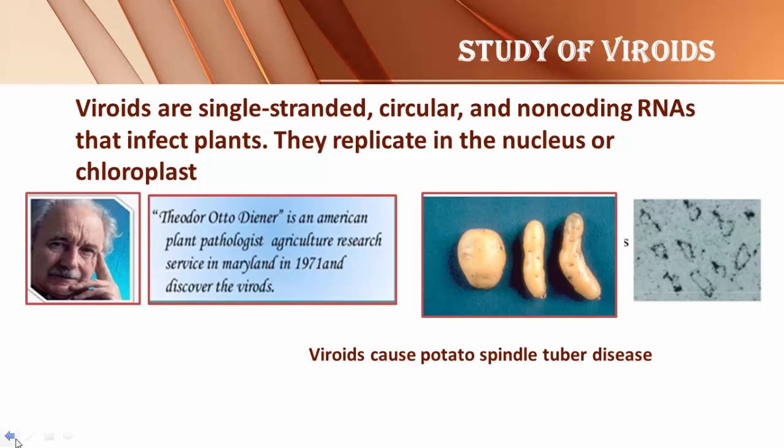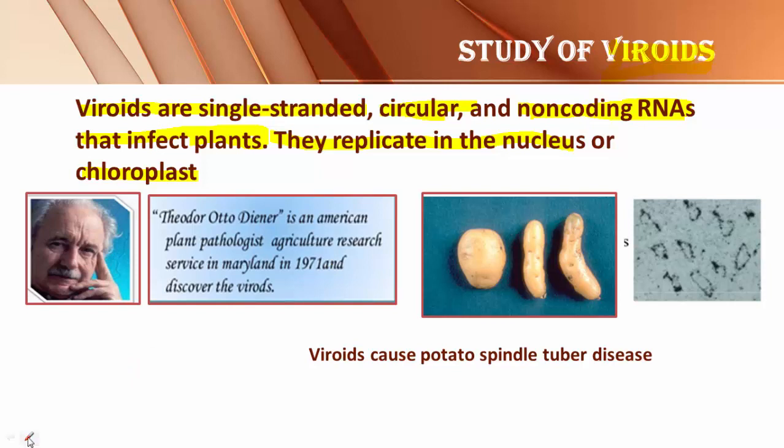So what are viroids and who discovered the viroids? Viroids are single-stranded, circular and non-coding RNAs that infect the plants. They replicate in the nucleus or in the chloroplast. It is the definition of viroid. What is viroid? Viroids are nothing but circular, single-stranded, non-coding RNA. Every term is very important.